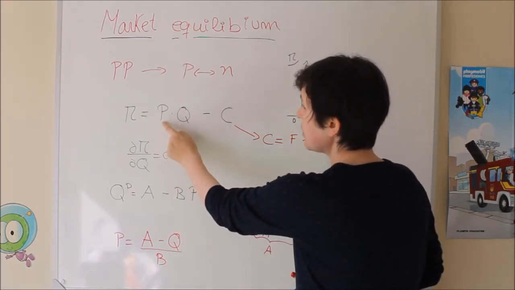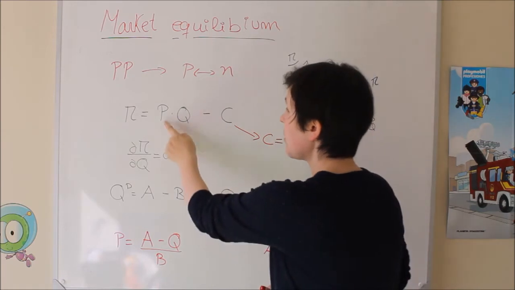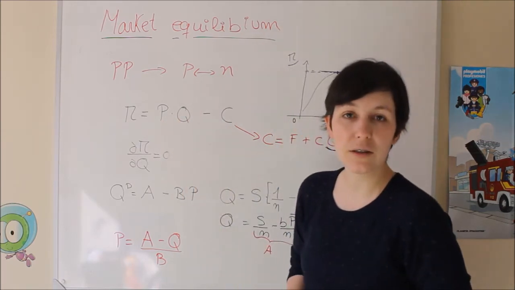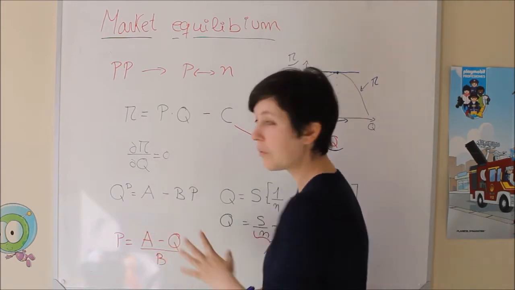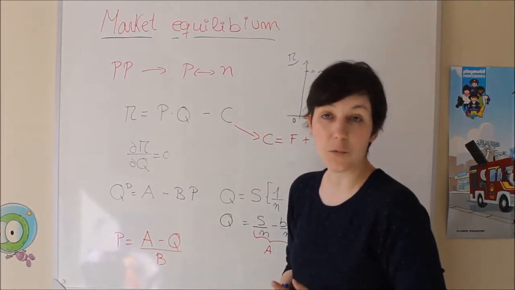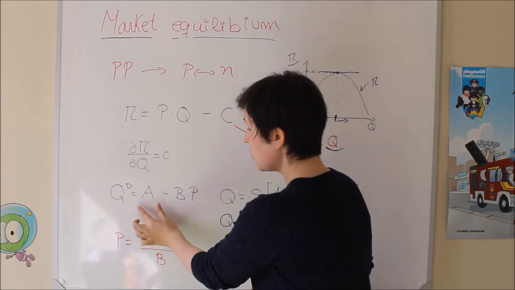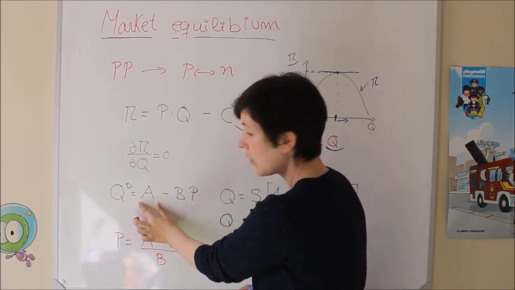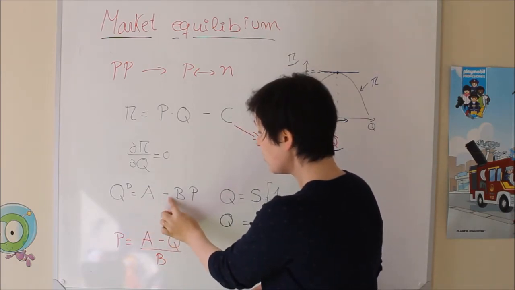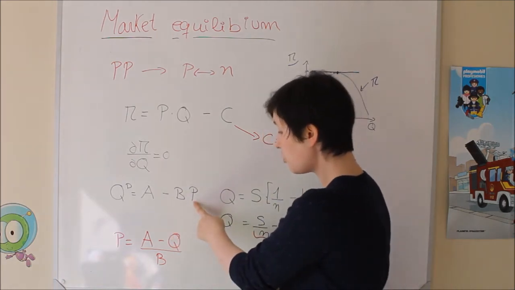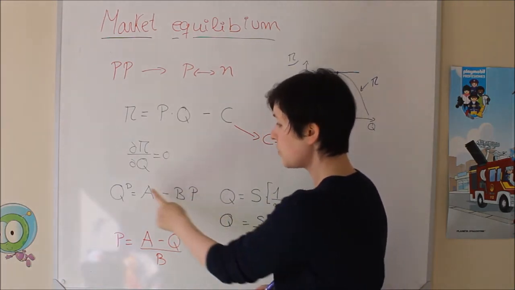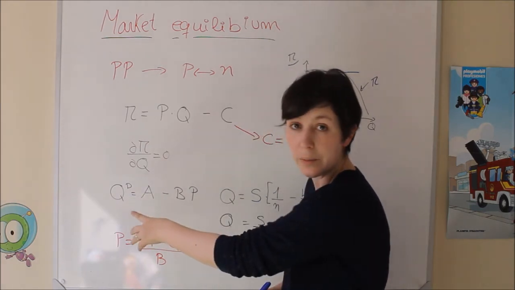How is this price? Well, this price is coming from the demand that each company faces. Each company, as I said, is going to face a demand function that is going to depend on a number and minus the effect of the prices. As higher is your price, as I said, you are going to have a lower demand.